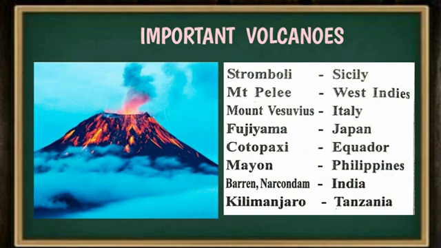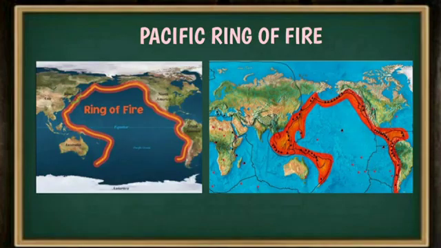Geologists have observed for many decades that the number of earthquakes and volcanic activities are occurring around the edges, around the boundaries of the Pacific Ocean. Almost three-quarters of all active volcanoes in the world lie within the Pacific Rim. What is the Pacific Rim?